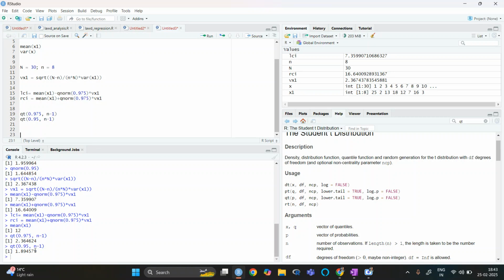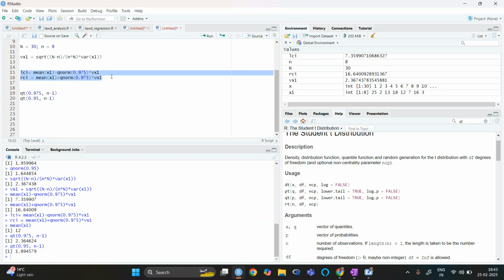Okay. The similar case we will have for this also. Now the next updated LCI and RCI, let me write LCI1 and RCI1. We are using this.